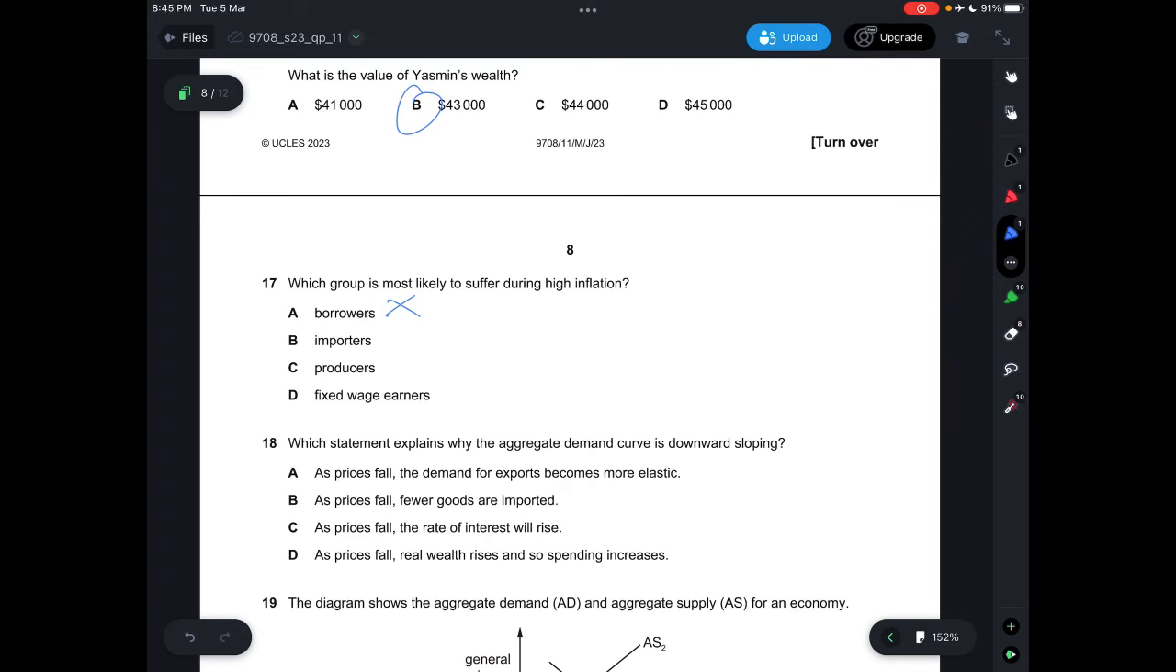In C, it says producers will need to use a higher price, but they don't really suffer that much because they can still change the amount that they sell. But fixed wage earners will be affected the most because they have the same income, but they are now only able to buy less of the goods that they need for daily use. So this one would be the answer.